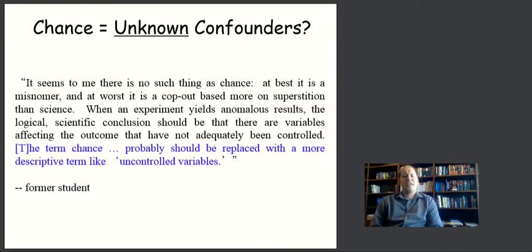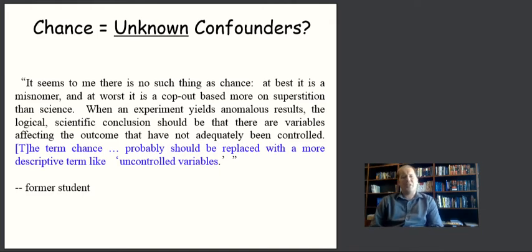One interesting point a student made to me once, and I just want to mention it as an aside here, and we'll come back to this issue in the future. I had a student who once said to me, it seems to me there's no such thing as chance. You keep talking about chance when we're talking about causation. But at best, it seems to me a misnomer, he said. And at worst, it is a cop-out based more on superstition than science. When an experiment yields anomalous results, the logical scientific conclusion, he said, should be that there are variables affecting the outcome that have not been adequately controlled. The term chance, he says, probably should be replaced with a more descriptive term like uncontrolled variables or unknown confounders.